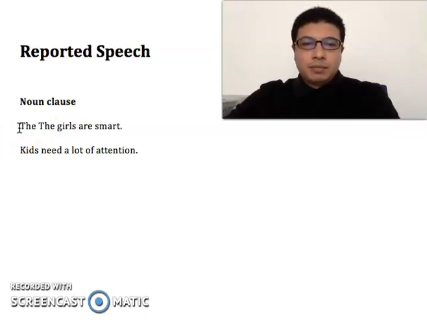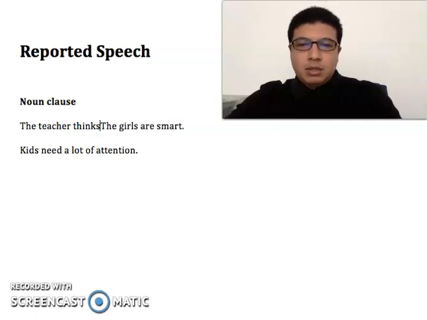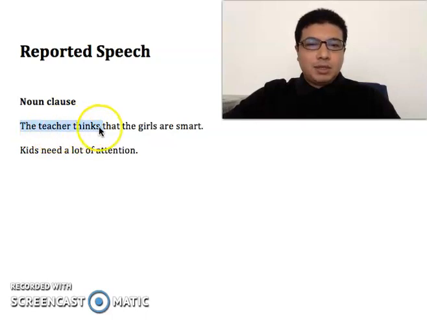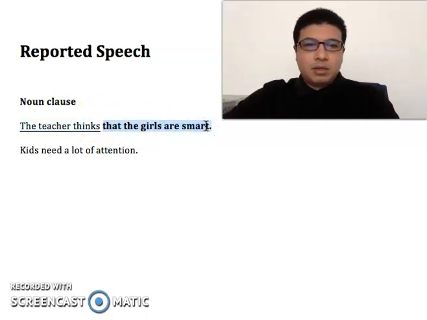But let's say I say, "The teacher thinks that the girls are smart." This is also a complete sentence. First we have the phrase "the teacher thinks," and then "that the girls are smart."